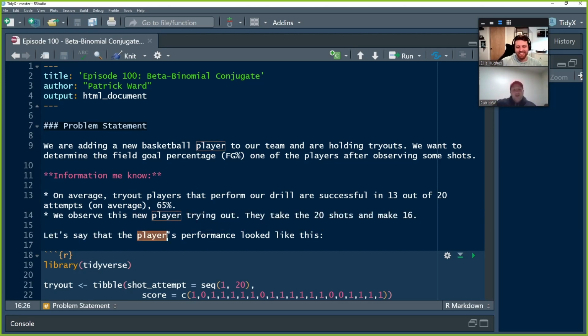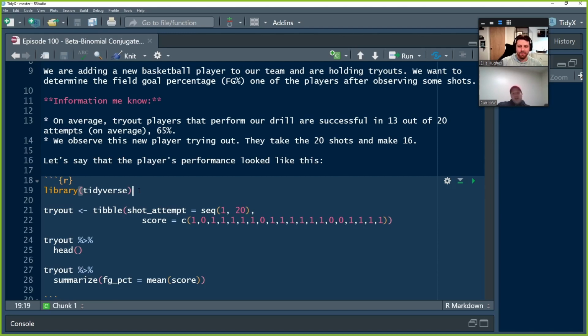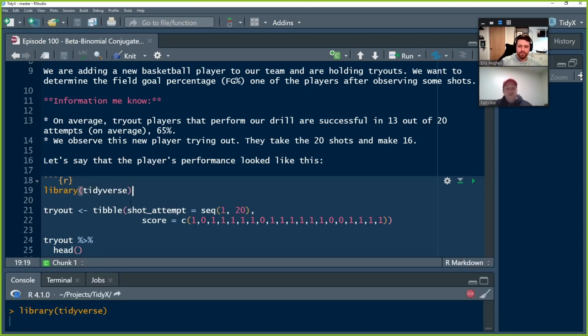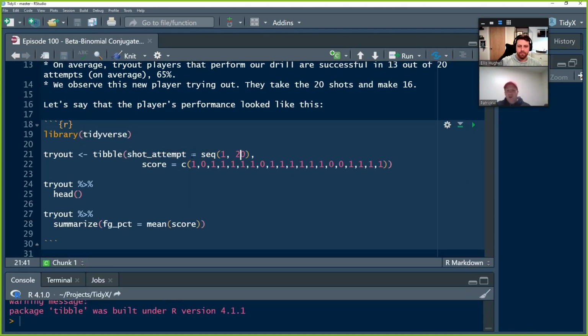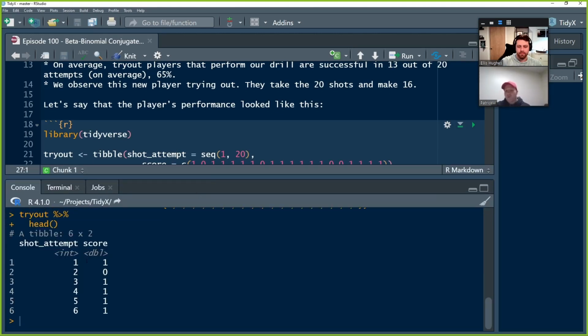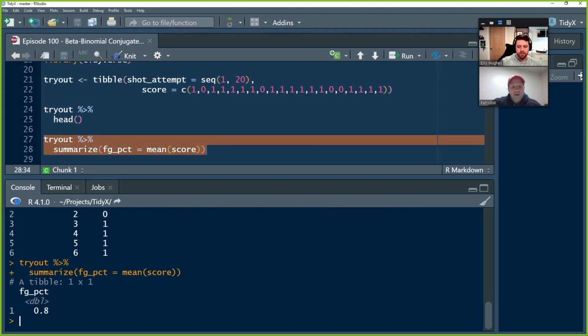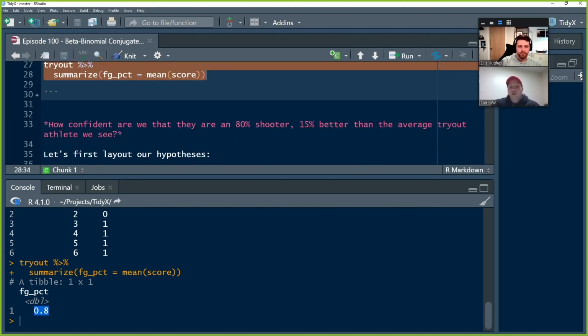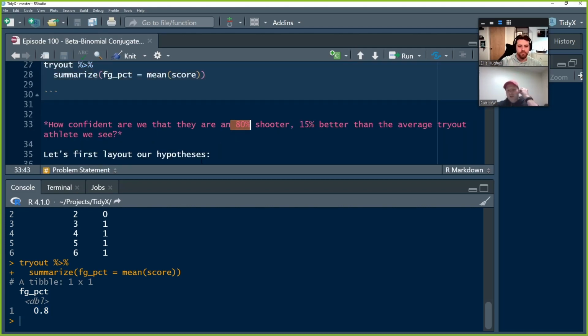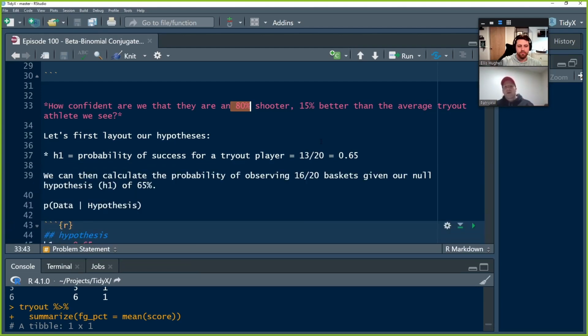Let's create just a little simulation of what this player's data might look like. We load up Tidyverse and we create a tibble that shows each shot number and then the subsequent outcome, whether it was a success, a 1, or a failure, a miss, a 0. We can check the field goal percentage of this individual player as 80%. So it's 15% better than the quote unquote population average. And what we want to know is how confident are we that this individual is actually 15% better than the average player that we see.